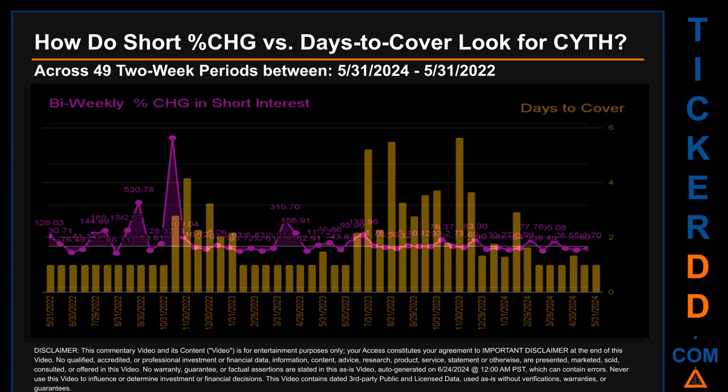Zooming out, I looked across 49 2-week snapshots, from latest found, May 31, 2024 to oldest found, May 31, 2022. In the graph, I overlaid bi-weekly percentage change in short interests against days to cover. Across these 49 2-week snapshots, the average percentage change of short interest was about 56.42%. Other interesting data points include: the largest percentage increase in short interest was 1,317.99%. The largest percentage decrease in short interest found across those 49 2-week snapshots was minus 86.11%.